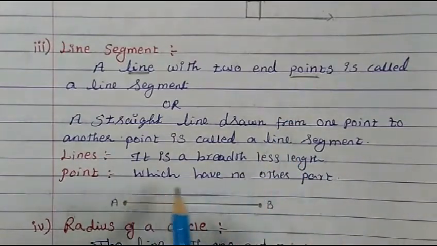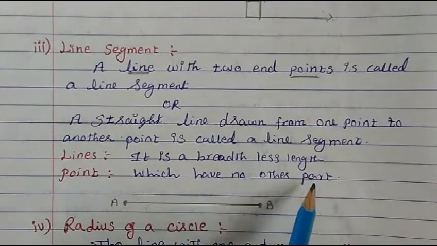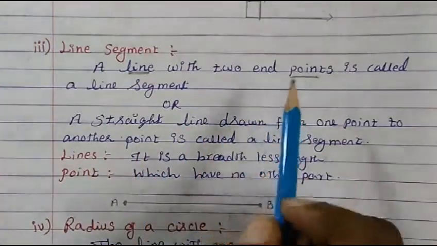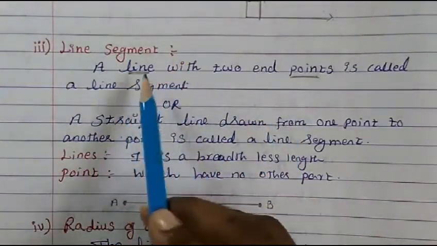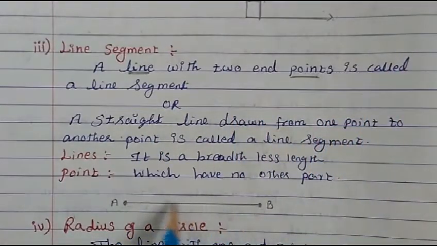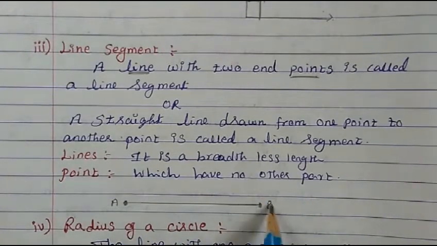Line means a breadthless length, and point means that which has no part. This was already explained to you. So we know what is line and we know what is point. Now we come to a line segment: a line with two end points. You have one end point here, and another end point. So a line with two end points is called a line segment.